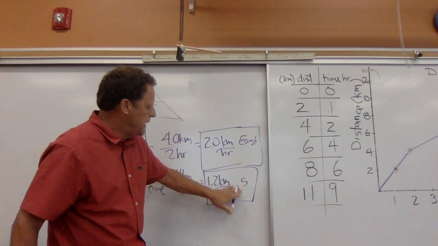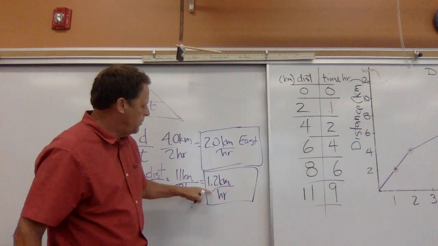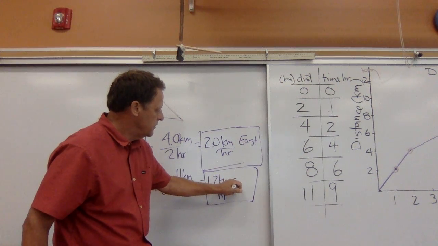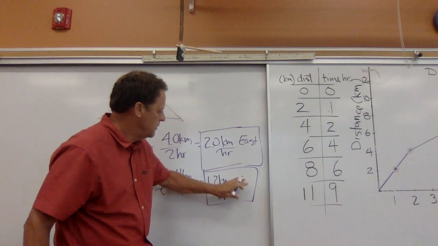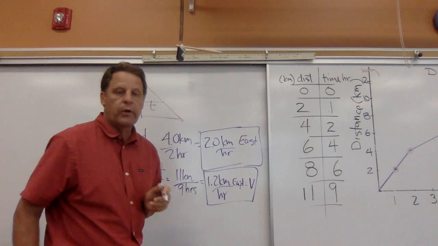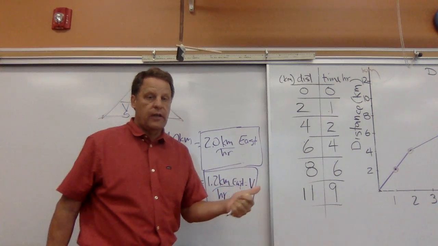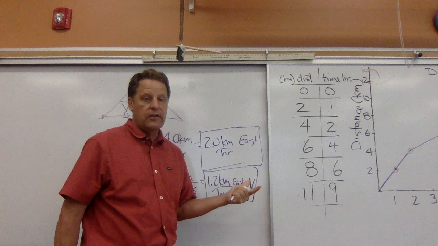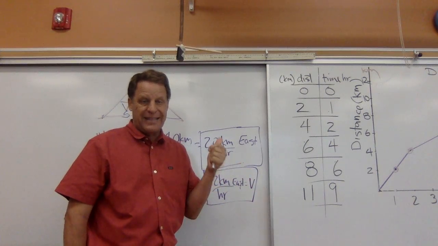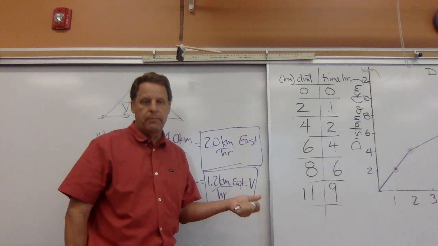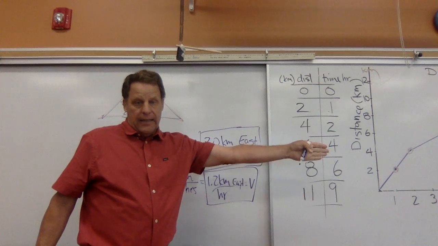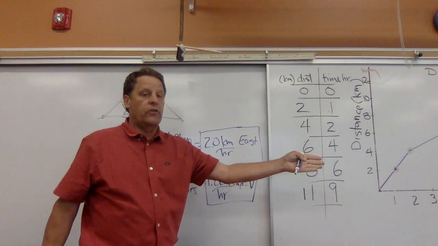Now if we said 1.2 kilometers per hour east, then that would be equal to our velocity, because velocity is a vector and speed is a scalar. Now, in these first few weeks, we're not going to worry so much about the difference between speed and velocity, because as long as you're going in a straight line, speed and velocity are the same thing.